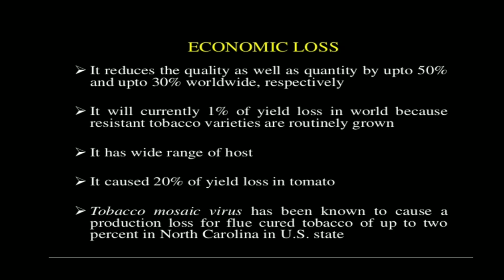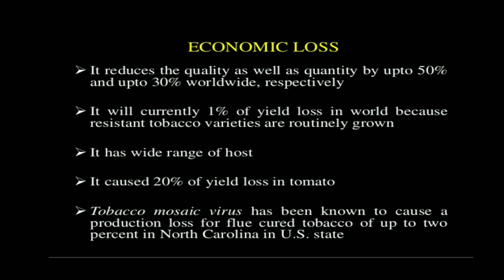What is the economic loss caused by the tobacco mosaic virus? It reduces the quality as well as the quantity by up to 50% and up to 30% worldwide respectively. So the quality is reduced by 50% and the quantity of production is reduced by 30% all over the world.